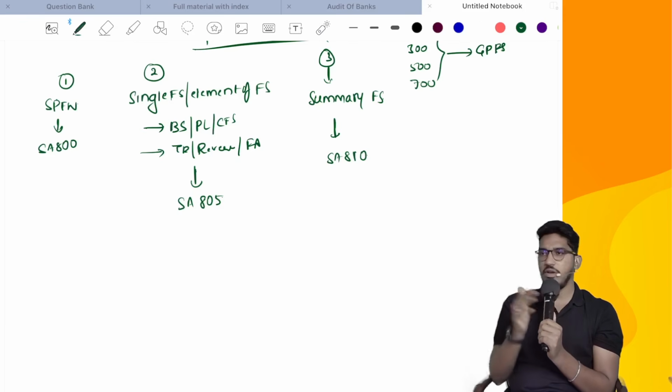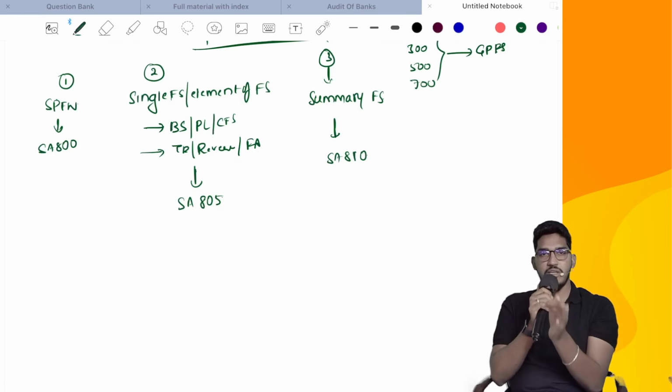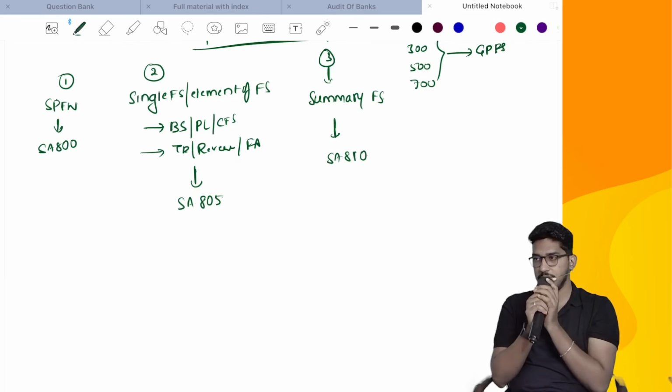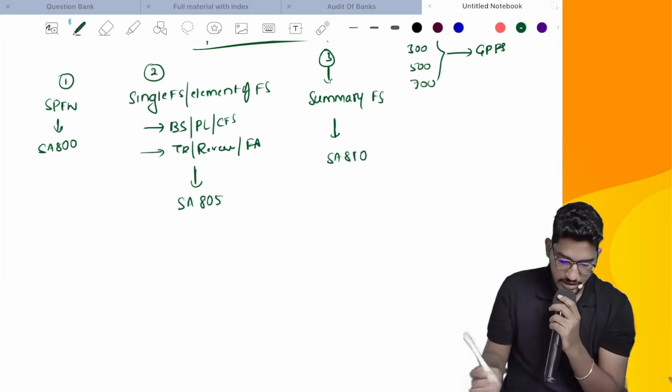And we have spent a lot of time. You will realize now what is the purpose of spending that much time on the 700, 200 series of standards. Right, so first we will start with SA 800.